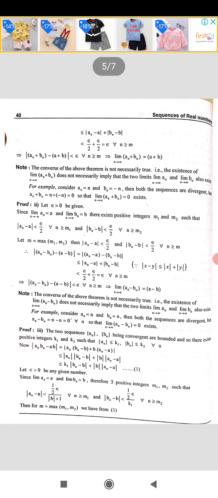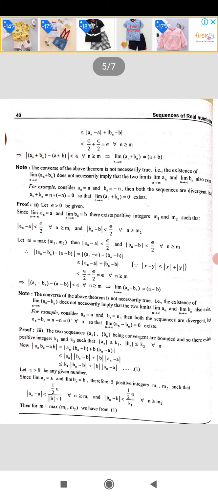Now let us consider modulus of an bn minus ab, which is equal to, within modulus, add and subtract an b, and make the group as shown. That is, modulus of an bn minus ab is equal to modulus of an into (bn minus b) plus b into (an minus a). After simplification, we get the same thing, that is modulus of an bn minus ab. It is rewritten like this.